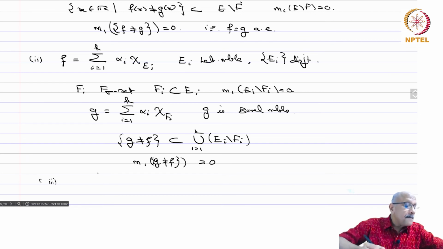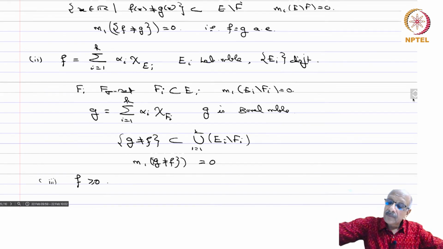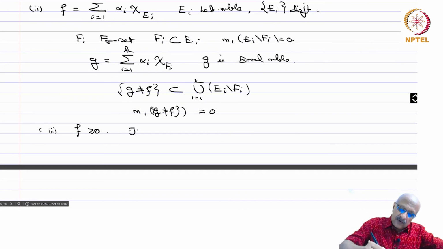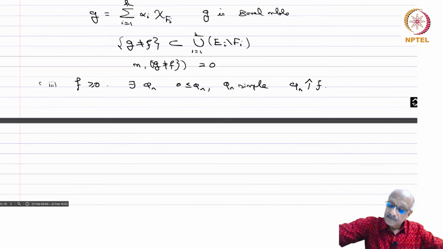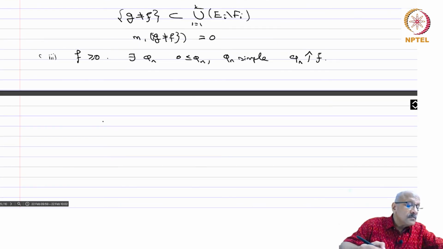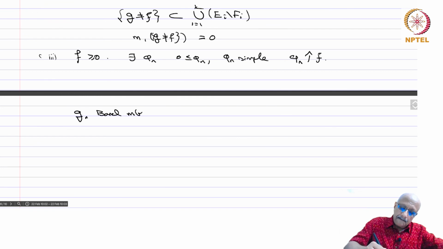Third, let us take f a non-negative measurable function. Then we know there exist simple functions phi_n, 0 less than or equal to phi_n, and phi_n increases to f. So let G_n be Borel measurable, G_n equal to phi_n almost everywhere.